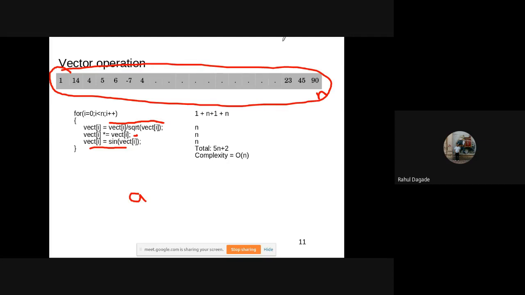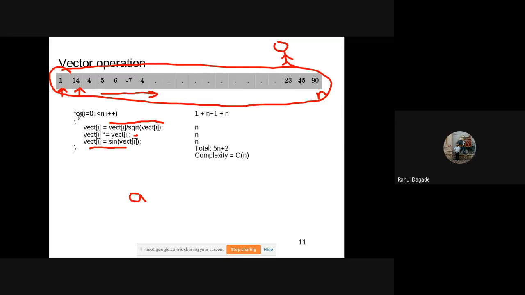Now, if there is only one person available to execute this, then that person will have a for loop and will take each element. That is, it will read the first element, do these operations on that element and store the result back. Then take the second element and do the same operations again. So that is what will happen serially. This will execute one by one, serially, by that one person. So now what is the complexity of this algorithm then?